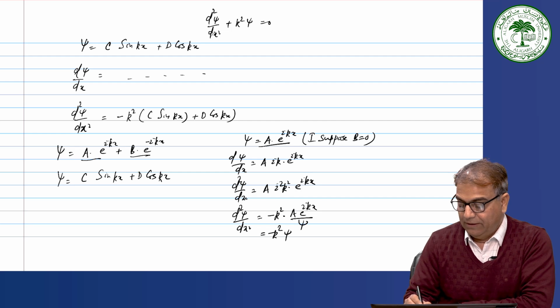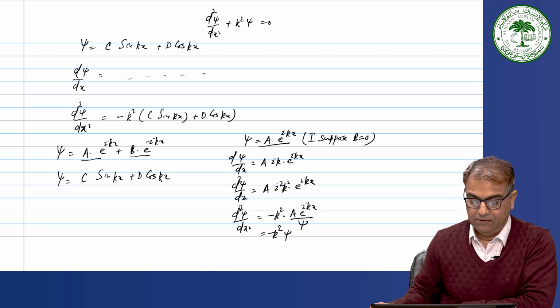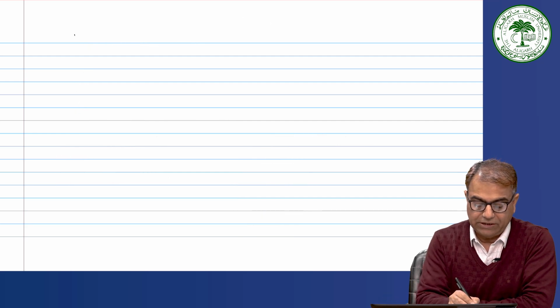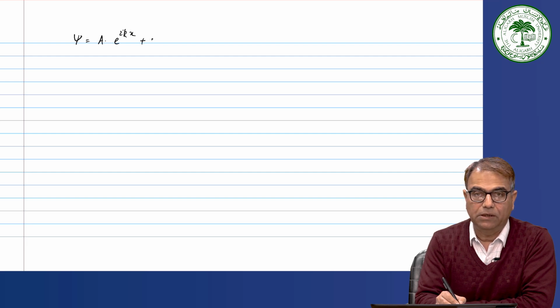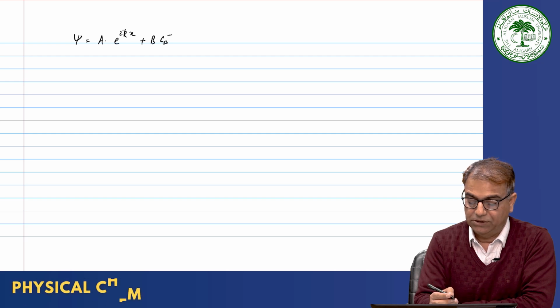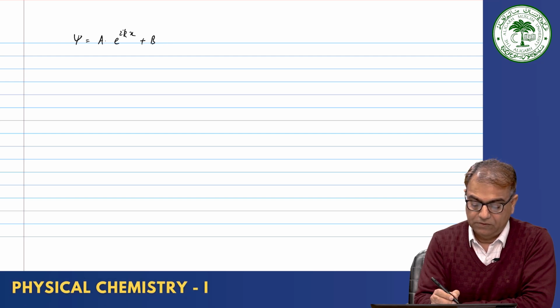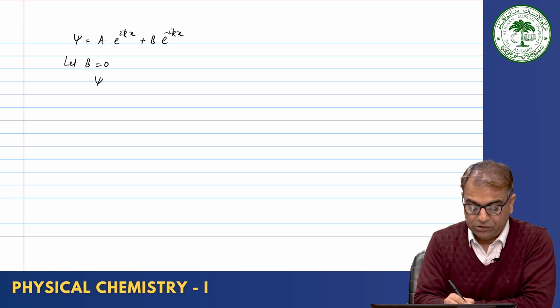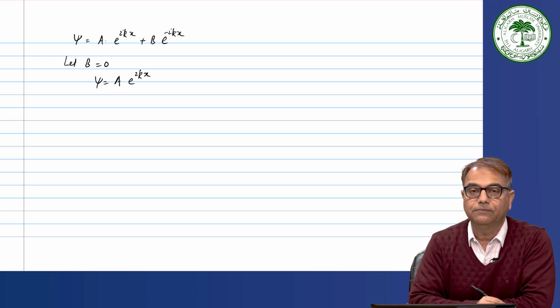Now, from the solution psi equal to a exponential i k x plus b exponential minus i k x, we let b equal to 0, and then your equation becomes a exponential i k x.